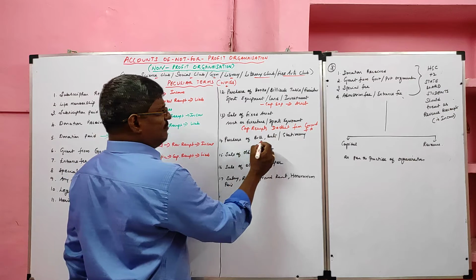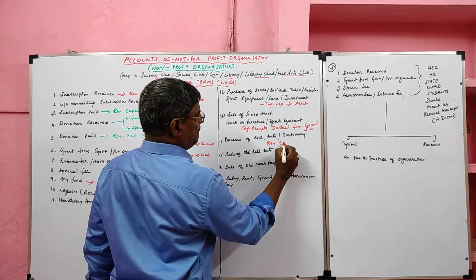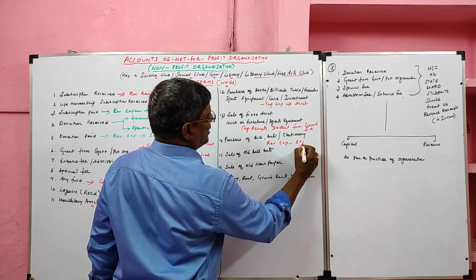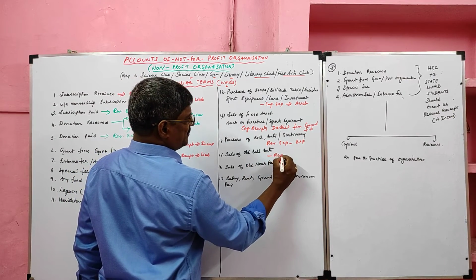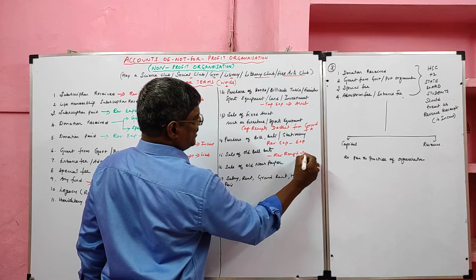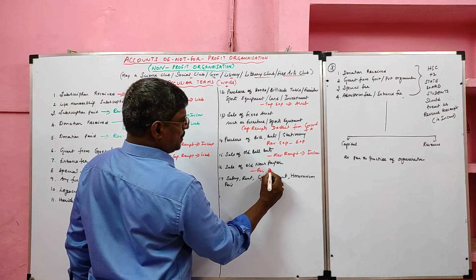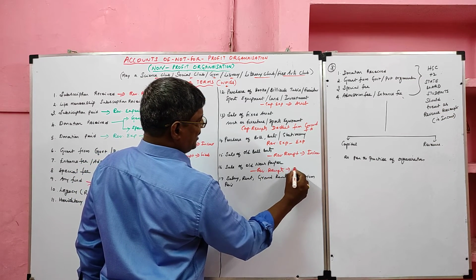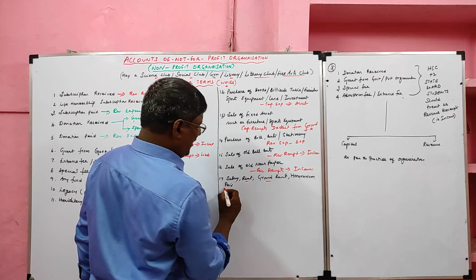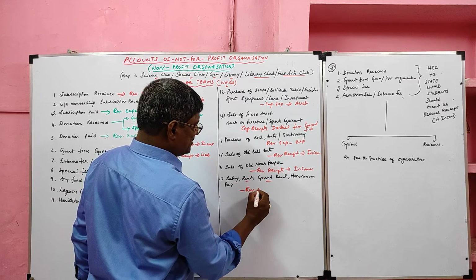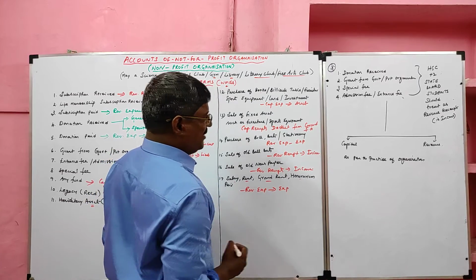Okay. Then purchase of ball bat, that is a regular activity. Purchase of ball bat is a revenue expenditure. Revenue expenditure appears in the expenditure side. Sale of old ball bats is a revenue receipt. Revenue receipt appears in the income side. Sale of old newspaper is a revenue receipt. Then salary, rent, ground rent, honorarium paid, these are all revenue expenses. Revenue expenses appear in the expenses side of income and expenditure account.